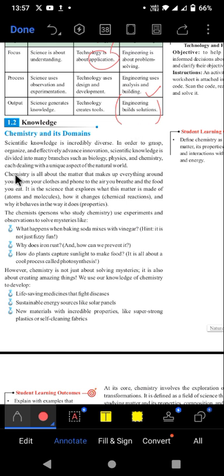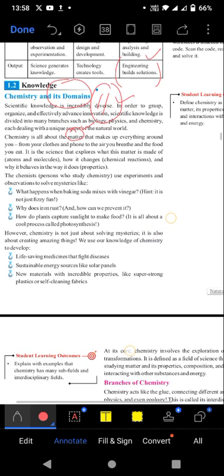Then, beta, in terms of chemistry, if we talk about chemistry, this is the study of matter. Not just matter, but the composition of matter, the properties of matter, the chemical reactions of matter, everything we study in this topic. Chemistry is not a small branch that we just discuss as a whole. No, chemistry is further divided into various domains, into 11 domains, okay, and each domain describes a different field.